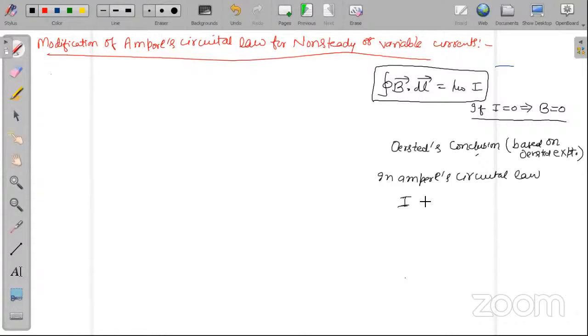So this current I, amperes in case of Ampere's circuital law, this current I is capable of producing magnetic field.